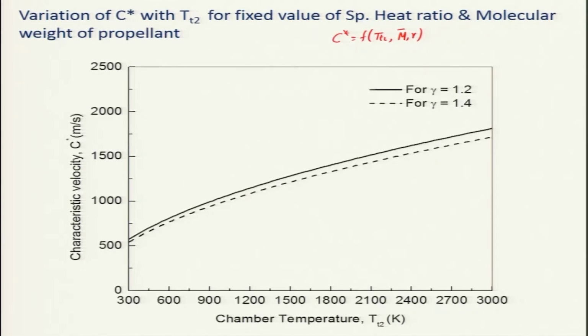You can notice another thing: with gamma there is a difference. You will get a slightly increased characteristic velocity when gamma is equal to 1.4, and we have seen earlier that you will get a higher thrust coefficient for a lower gamma, and of course these can compensate each other. So you can see that this is a very important aspect. One has to look at what characteristic velocity one has to use.